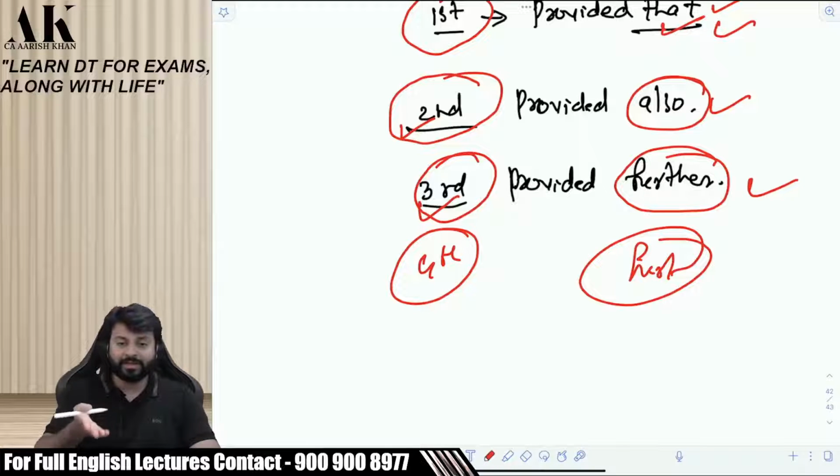There has to be some grammatical words which can be used. There is nothing left after that. Then the law used "further." 10th proviso further, 11th proviso further, 13th proviso further, 20th proviso further. It will be "further" only. Is it clear? Okay.